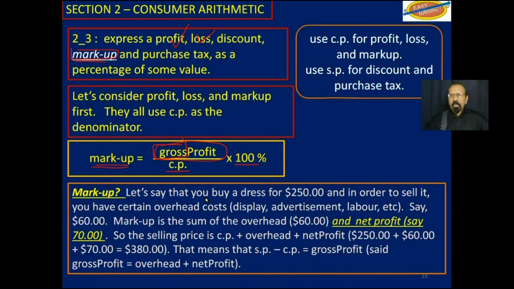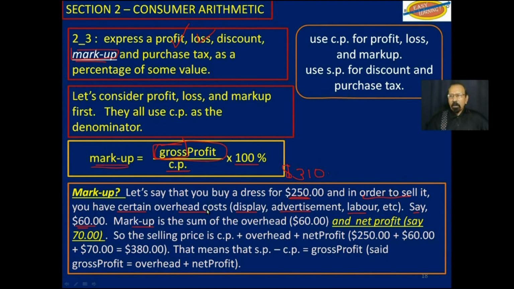So let us say that you buy a dress for $250, and in order to sell it, you have certain overhead costs like display and advertisement and labor costs, electricity, and so on. Now let us say that that is $60. So at this point, that $250 plus this $60 gives us $310, and you don't have any profit in that yet. That is what it costs, the cost price plus the overhead.